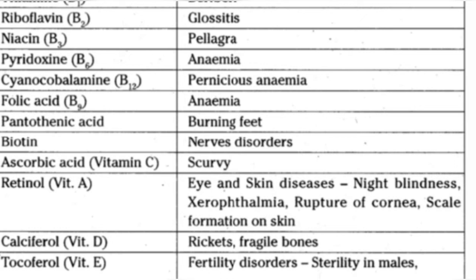Vitamin B9 folic acid, anemia. Pantothenic acid, burning feet. Biotin, nerve disorders. Ascorbic acid or vitamin C, scurvy. Retinol or vitamin A, eye and skin disease such as night blindness, xerophthalmia, rupture of cornea, and scale formation on the skin.